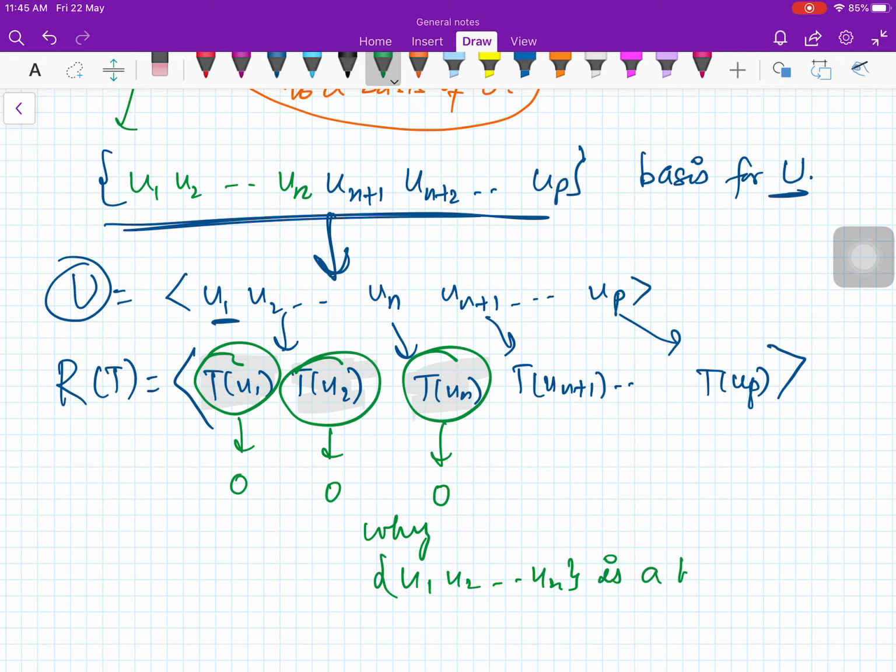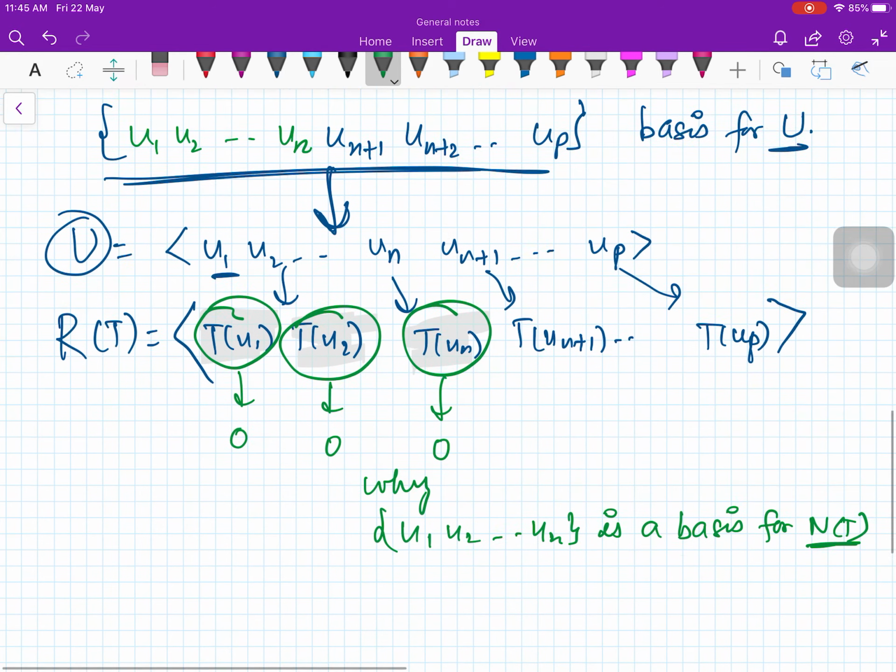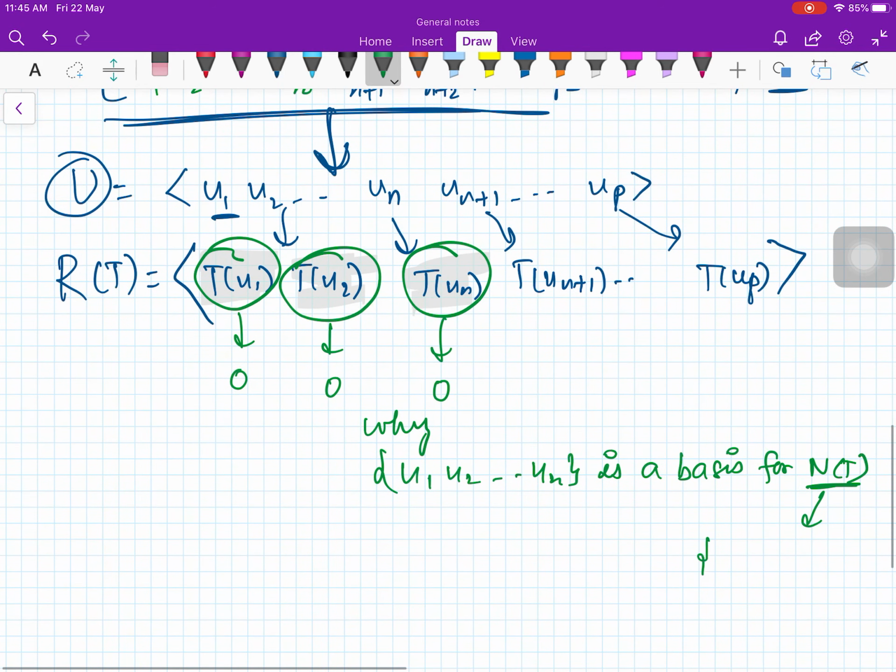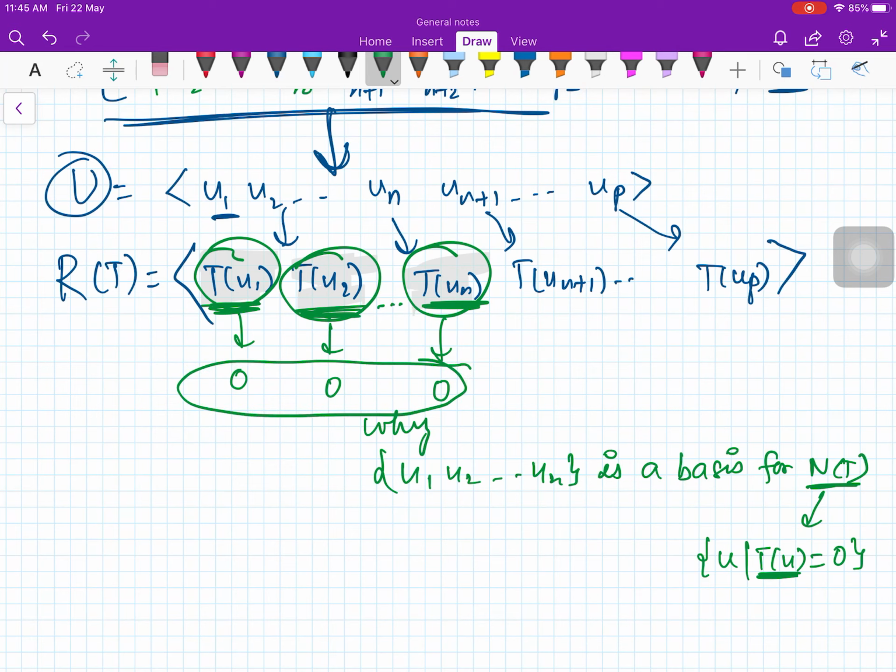Because u1, u2, ..., un is a basis for NT, and NT means every element goes to 0. NT is all those elements which are mapped to 0 by T. So T(u1) is 0, T(u2) is 0, T(un) is 0, because they are in the basis.